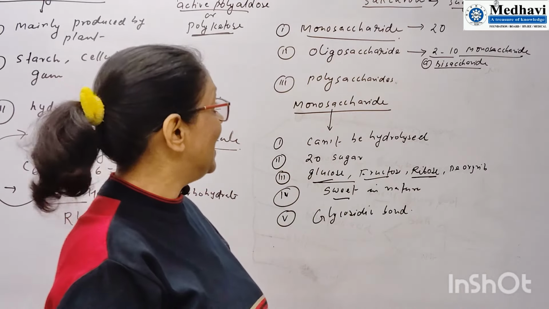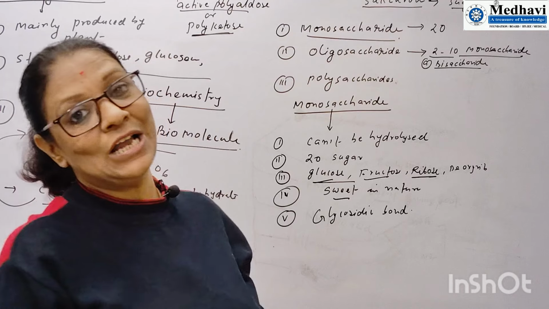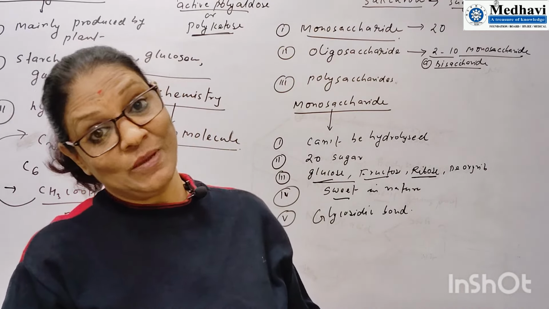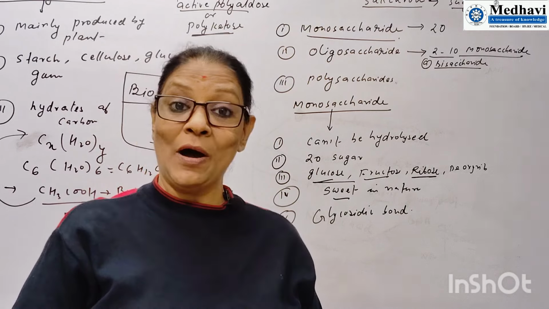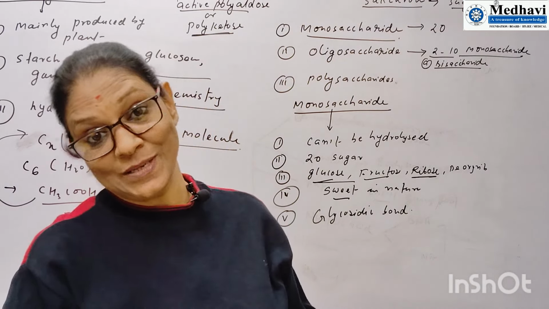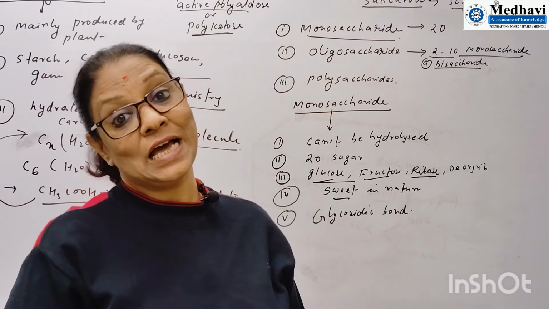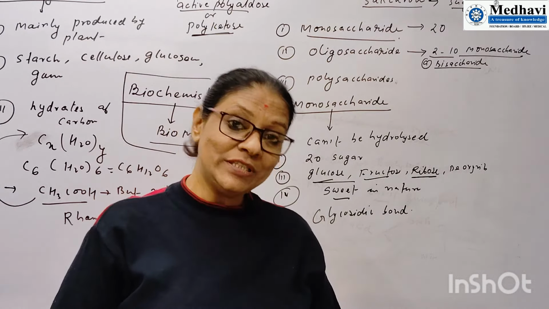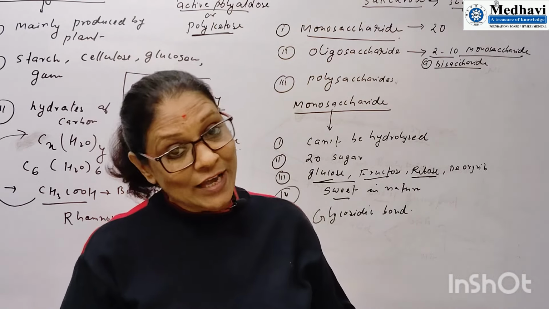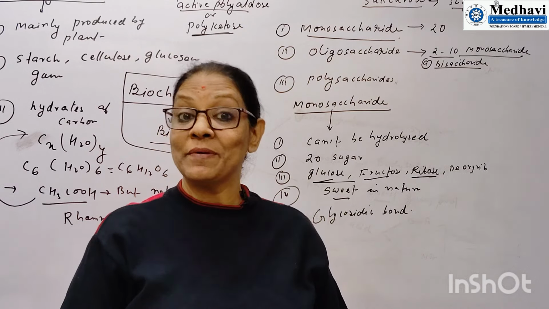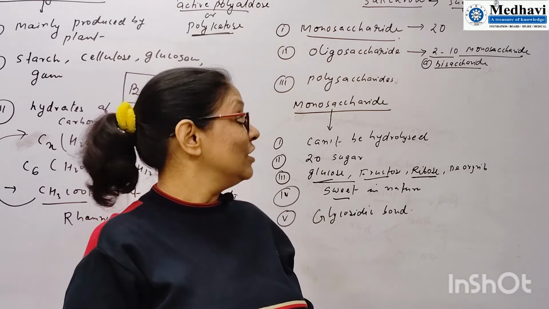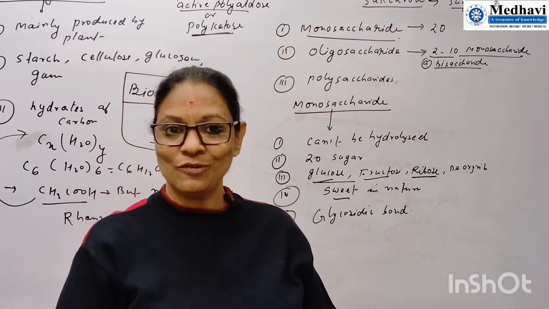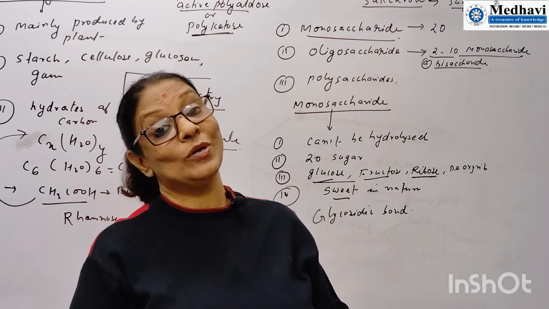If two sugars are joined with the help of a glycosidic bond, questions may be asked in which compound a glycosidic bond is present. Remember, it is carbohydrates. To join carbohydrates we need a glycosidic bond. To join amino acids we use a peptide bond, whereas to join nucleic acids we use other bonds, H bonds and the phosphodiester bond.